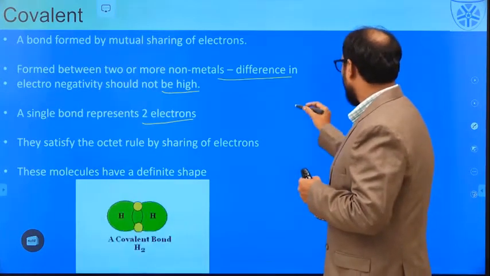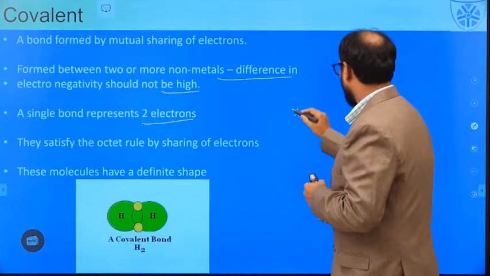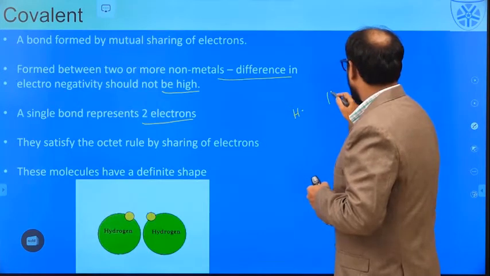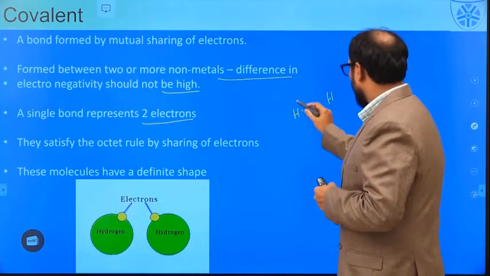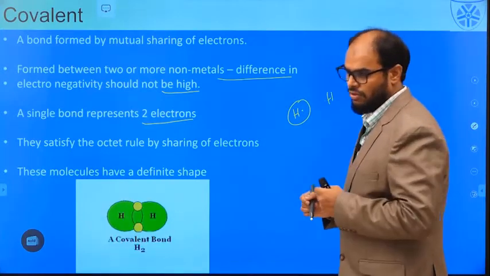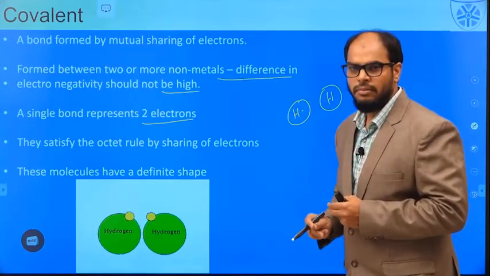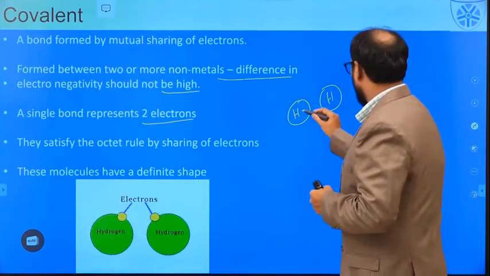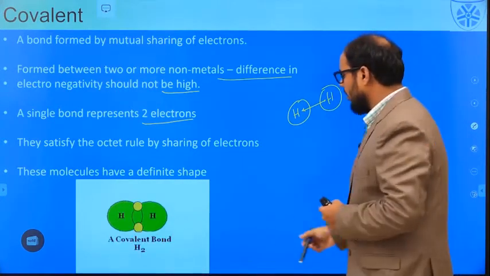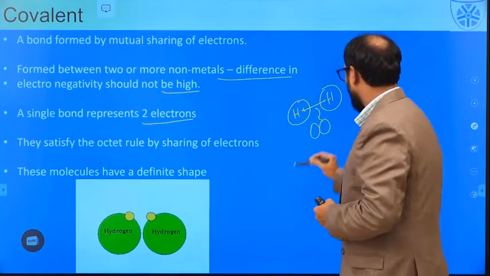Let us start with a simple molecule, that is hydrogen. In hydrogen we have one electron, and another hydrogen atom has one electron. A hydrogen atom can attain stability by having two electrons. So they mutually share the electrons, come together, and form a covalent bond with the loss of energy.